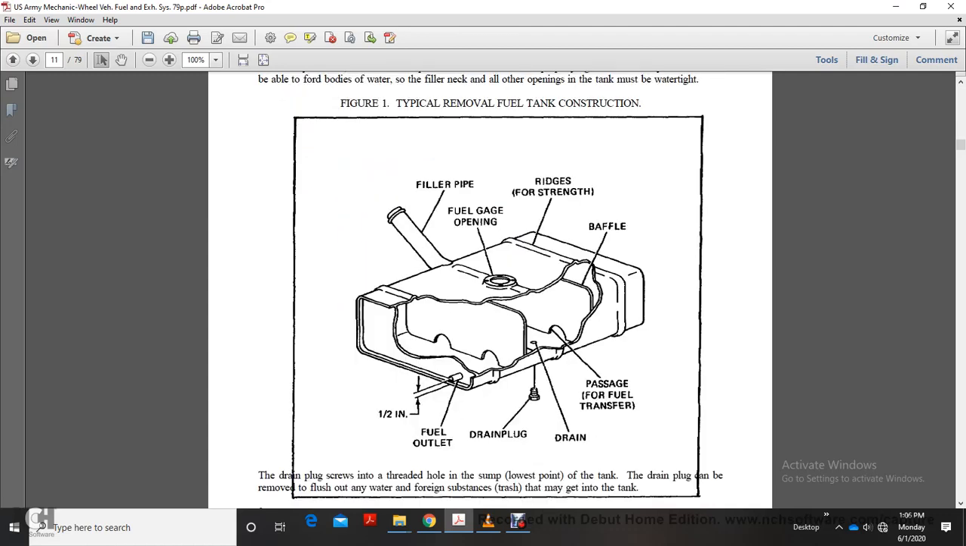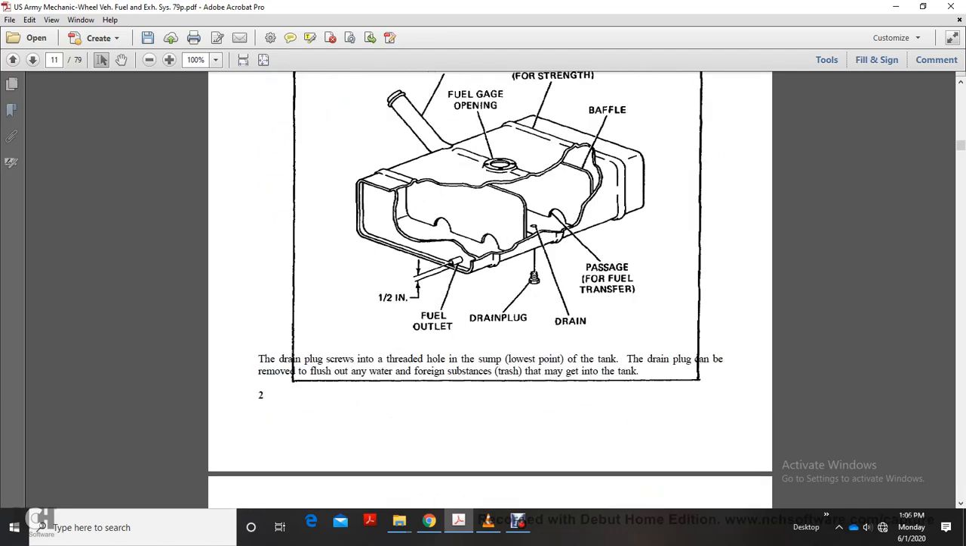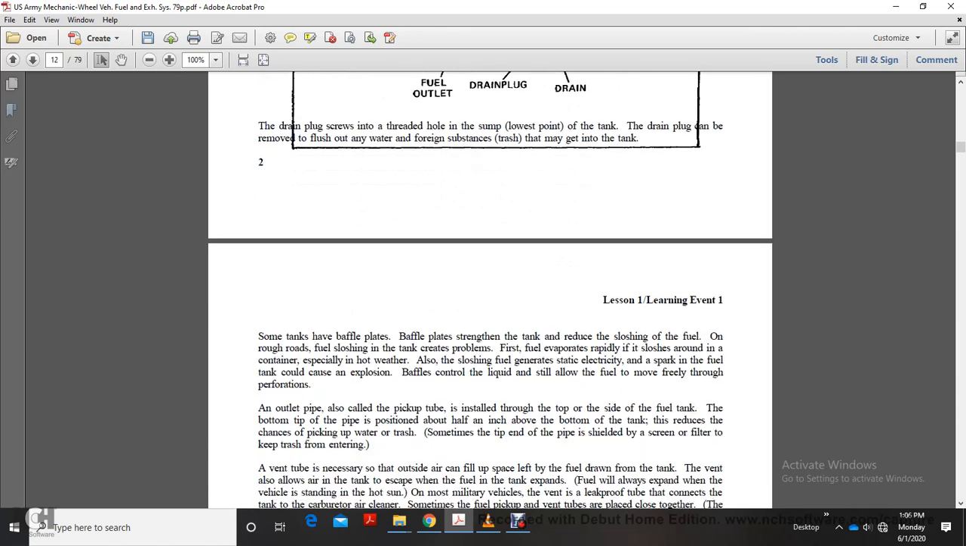The tank has a fill pipe, fuel gauge opening, ridges for strength, baffle passages for fuel transfer, a drain plug, and a fuel outlet. The drain plug screws into a threaded hole at the lowest point of the tank. When the drain plug is removed, flush out any water, foreign substances, or trash that might get in the tank.